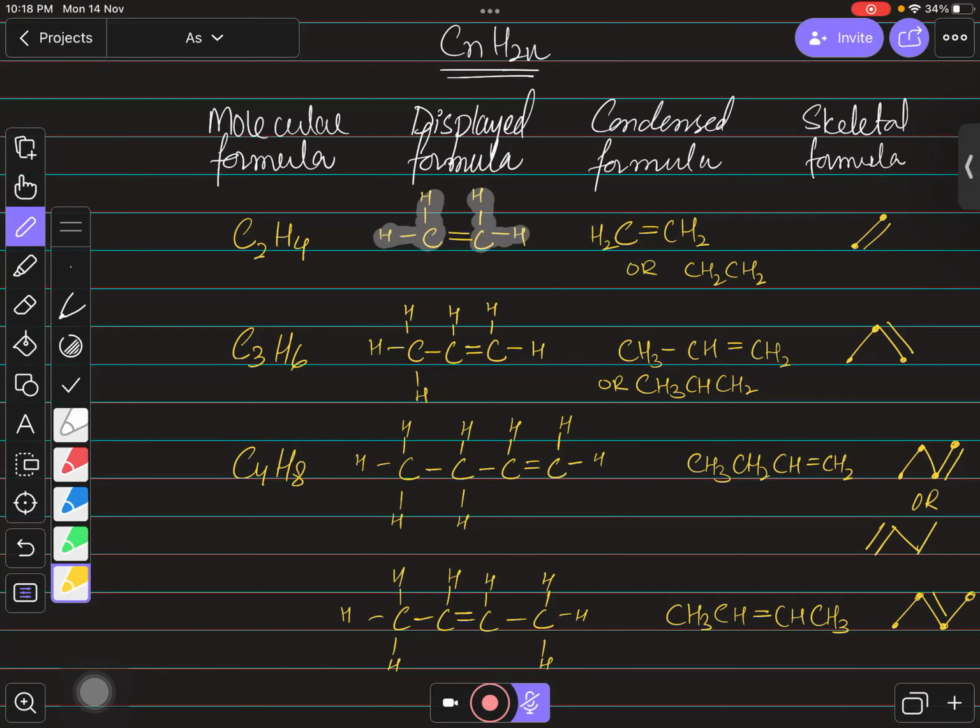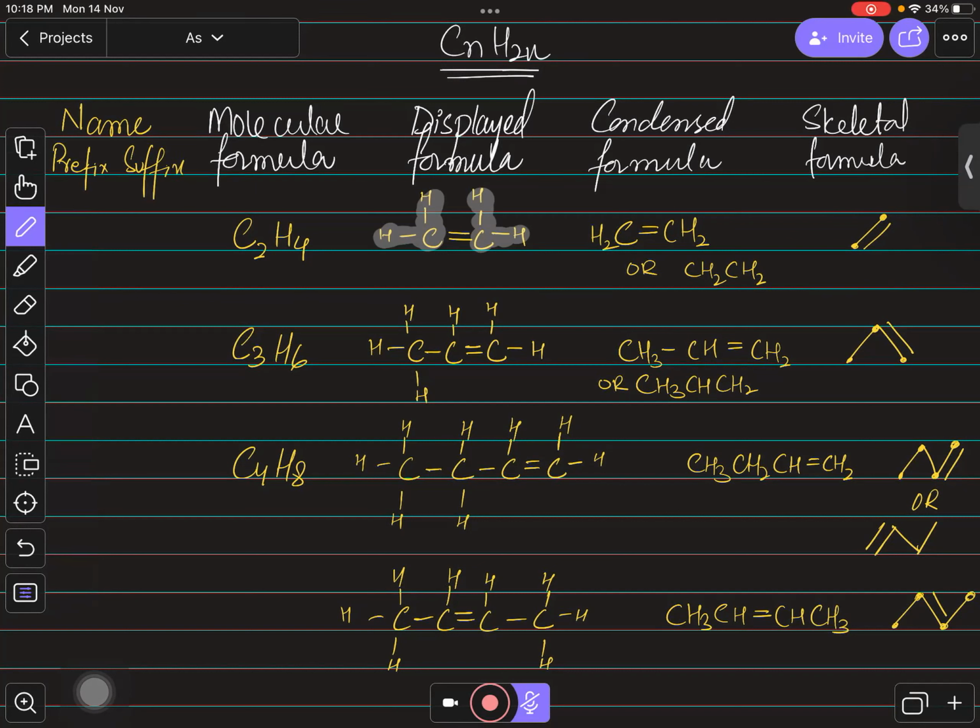Yes. And then we have one more thing to know, which is the name. Whenever you are going to name any organic compound, there should be a prefix and suffix. So the prefixes are the same. We talked about that in the last class of alkanes as well, when we were drawing alkanes, the prefixes are the same. For 2 carbons, you need to remember it is known as eth. For 3 carbons, it is always prop, and for 4 carbons, it should be but.